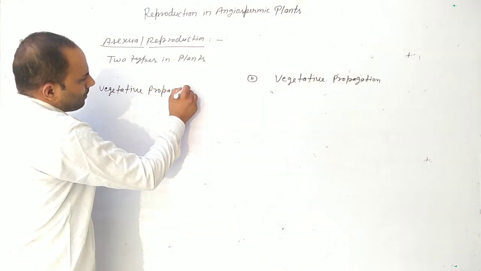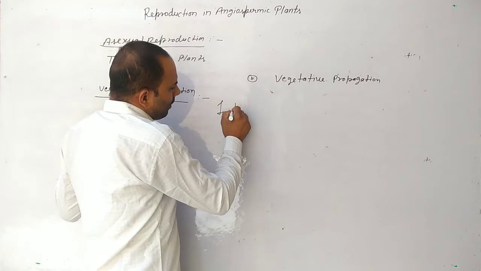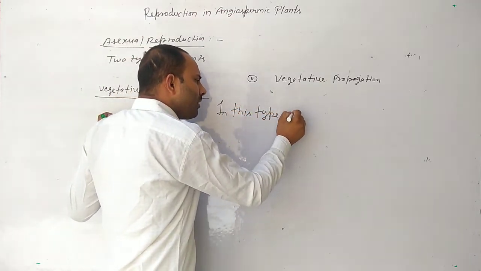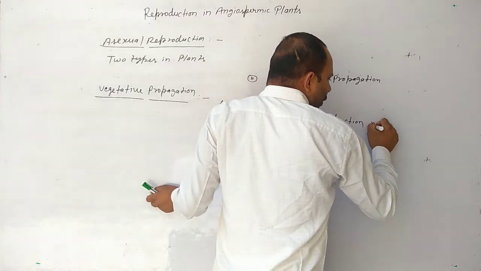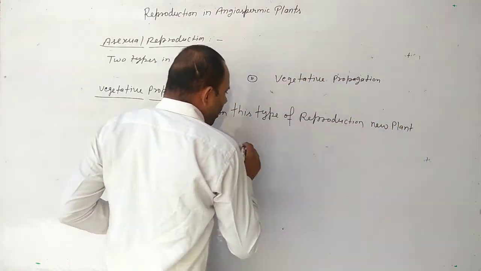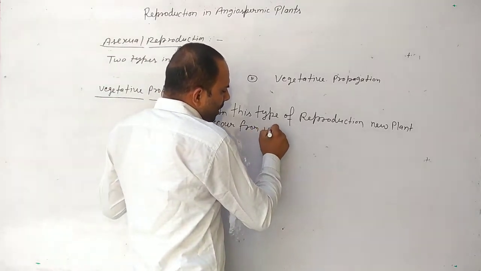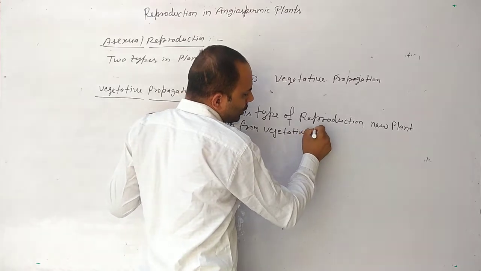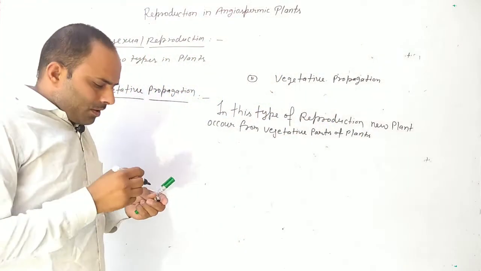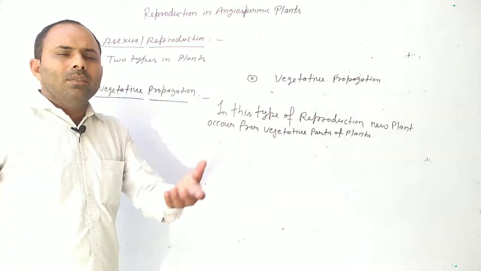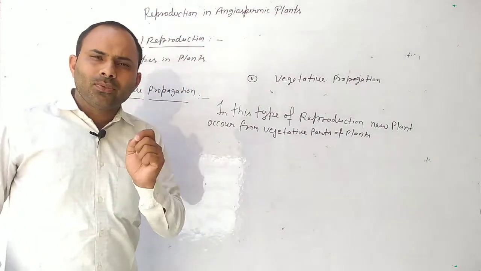In this type of reproduction, new plants form from vegetative parts of plants, not from seed.